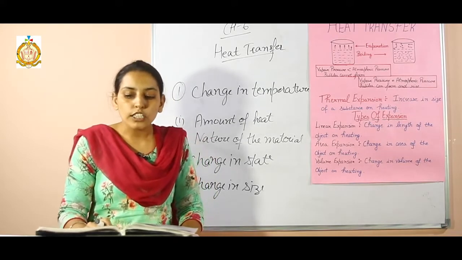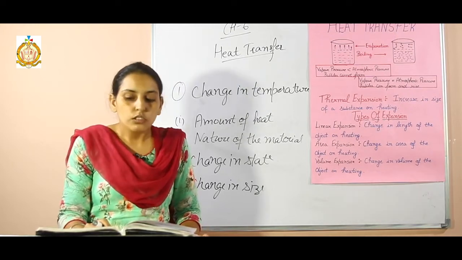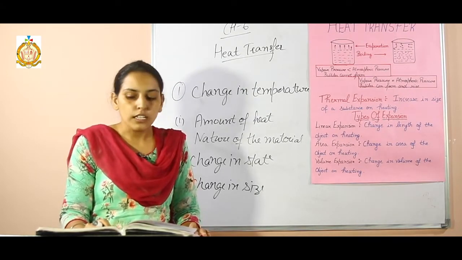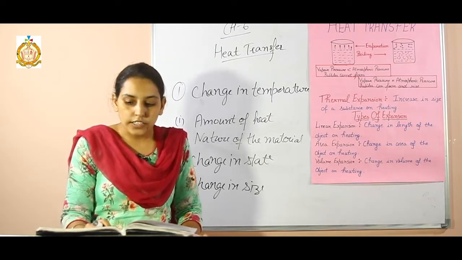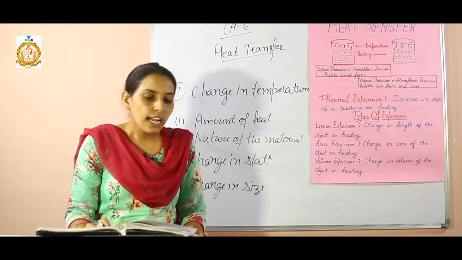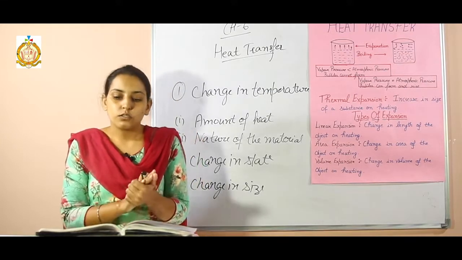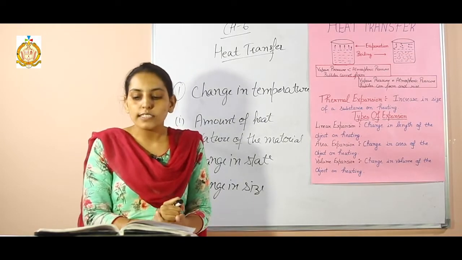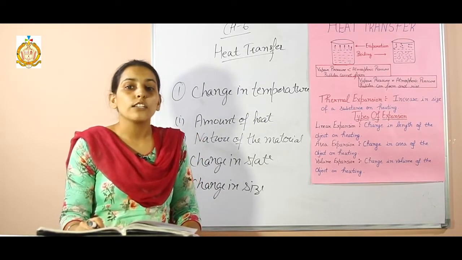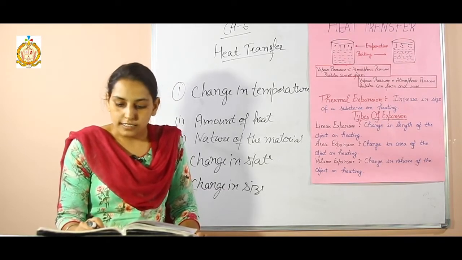The boiling point of a liquid depends on the surrounding atmospheric pressure. Students, boiling always depends upon the atmospheric pressure. The boiling point of a liquid increases with increasing pressure and decreases with decreasing pressure. On a mountain, students, atmospheric pressure is very low, so the water boils at a temperature below the normal boiling point, that is below 100 degrees Celsius.